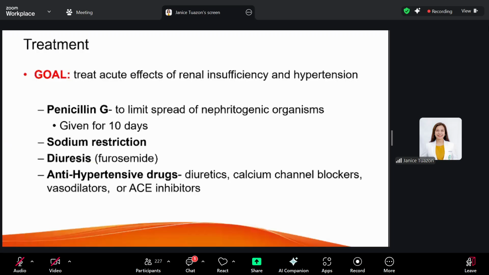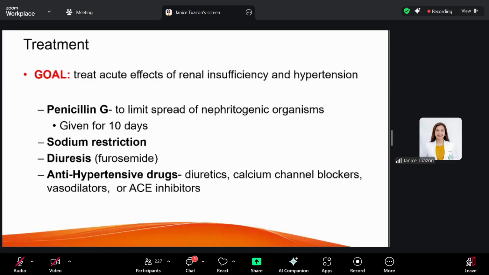Now, PSGN actually is a self-limiting disease. But of course, we are afraid of the complications. So that's why the goal of treatment is to treat the effects of acute renal insufficiency and hypertension. First, we have to address the nephritogenic organisms. Penicillin G is given to limit the spread of nephritogenic organisms, and this is given for 10 weeks. But it does not shorten the course of the disease. Again, it is self-limiting. We are just treating the acute effects of renal insufficiency and hypertension.